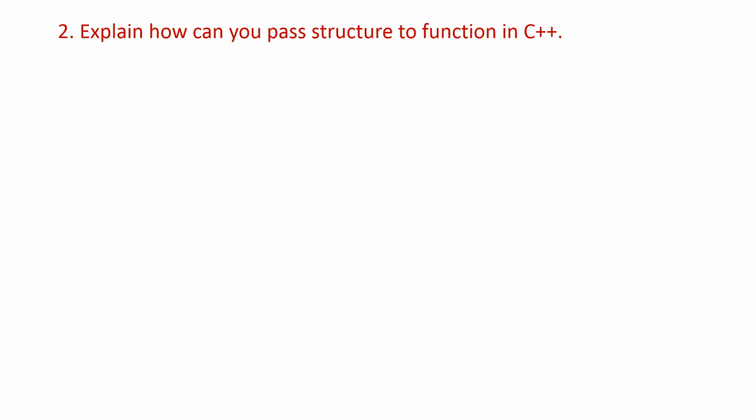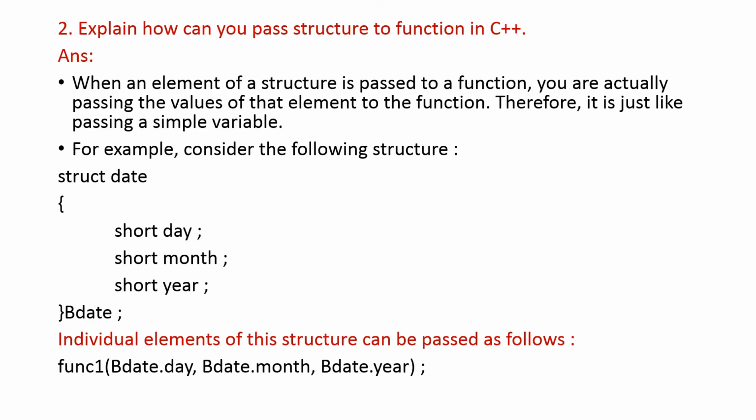Next question is, explain how can you pass structure to function in C++. That's the next question. So here is the answer. When an element of a structure is passed to a function, you are actually passing the values of that element to the function. We know what's a function. So with the help of the structure, pass structure to function.